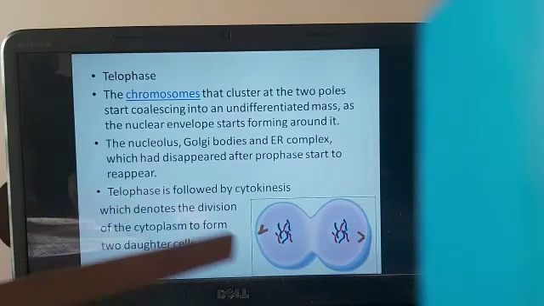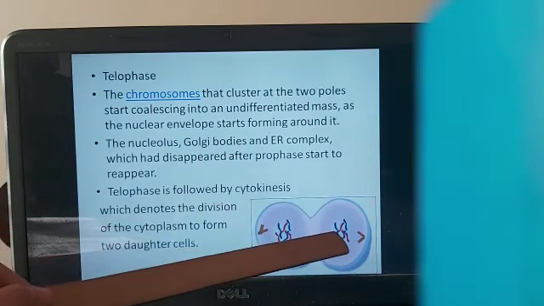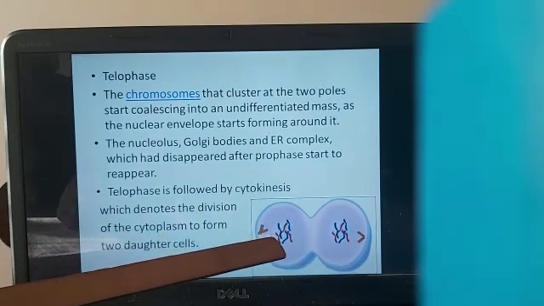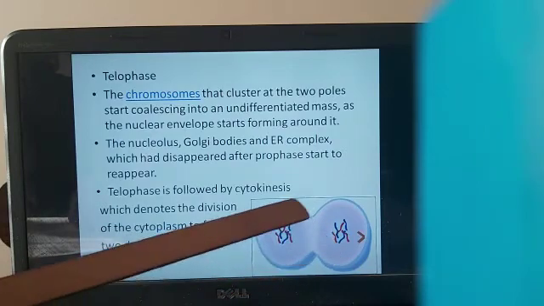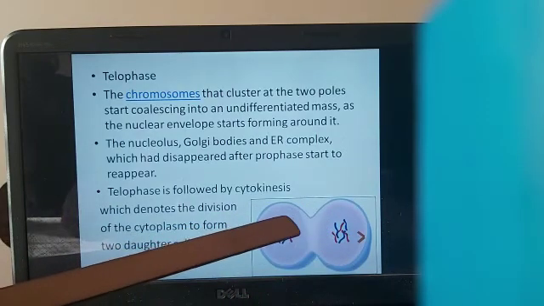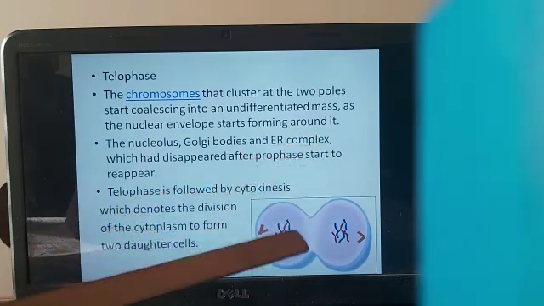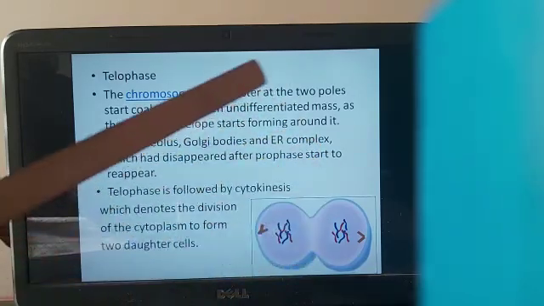So now the chromosomal division has already taken place. The nucleolus and nuclear membrane start appearing. All the cell organelles are also coming into these respective cells near to their nucleus. Now what should happen is the division of cytoplasm should take place.